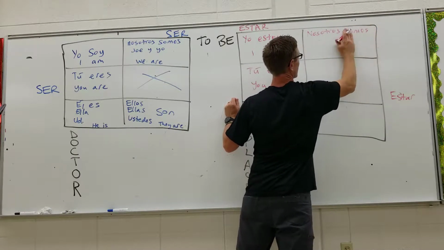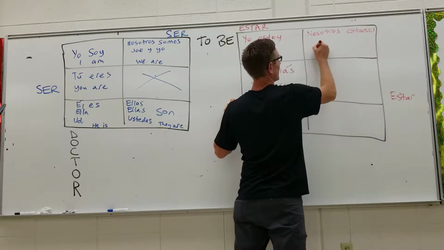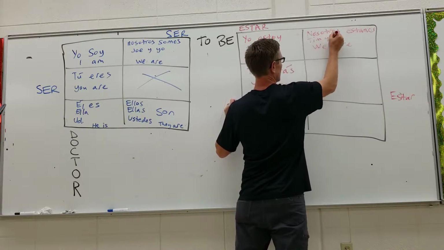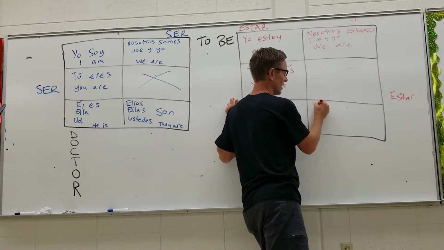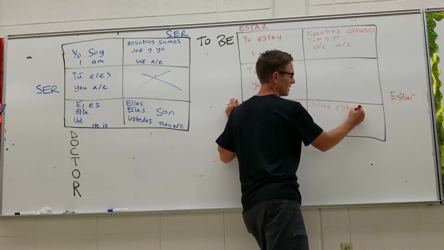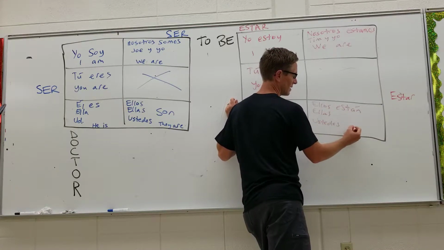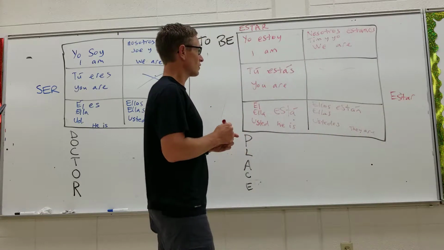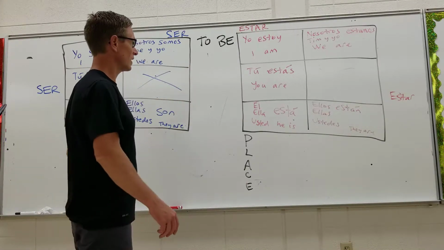So if you want to say we are, nosotros somos. Nope, estamos. Estamos, my bad. Why am I doing that? Getting it mixed up myself. Means we are. You could also say Tim y yo estamos. Oh, not doing vosotros. If you want to say they are, it's ellos están, or ellas están, or ustedes están, and it means they are, or you guys are, if you're talking about ustedes. So that's now, how do you know when to say soy or when you want to say estoy?